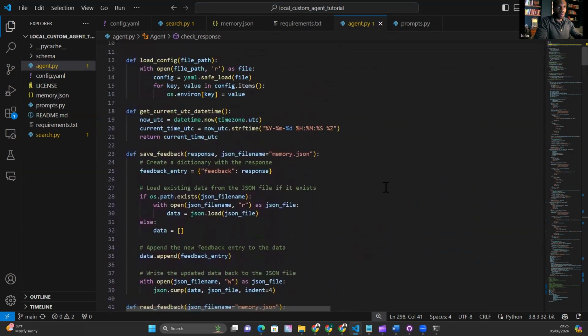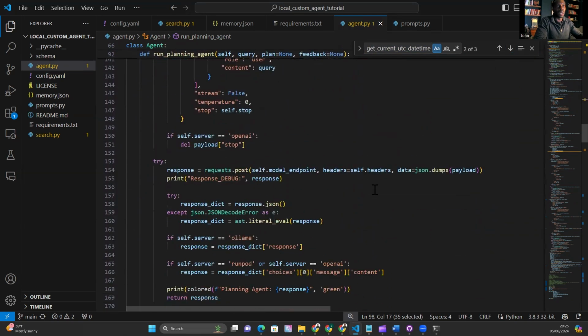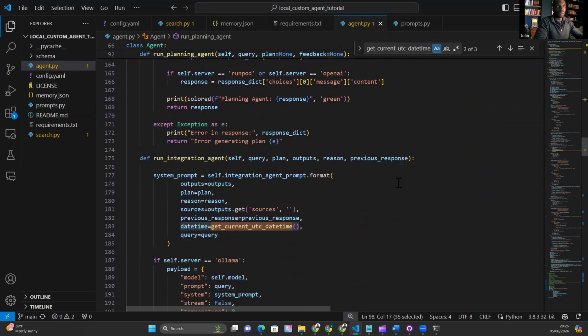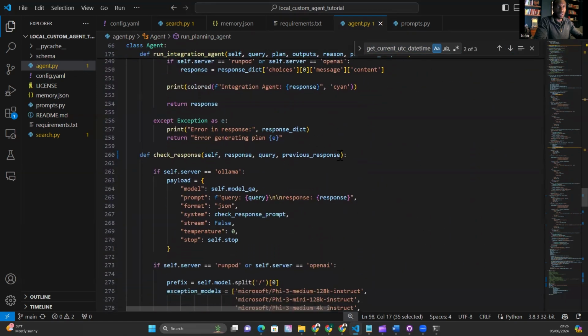And let's find out where it is. So get current date time. I just want to find out what I've called it. So date time is get current date time. We're going to pick that up, and that's the integration agent. We're going to do the same thing for checking the response quality. So date time.